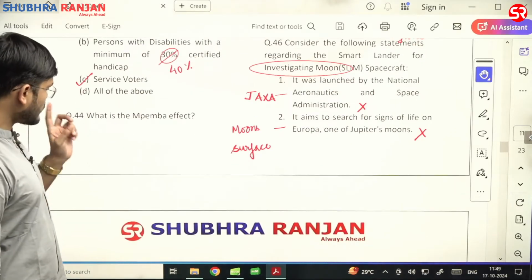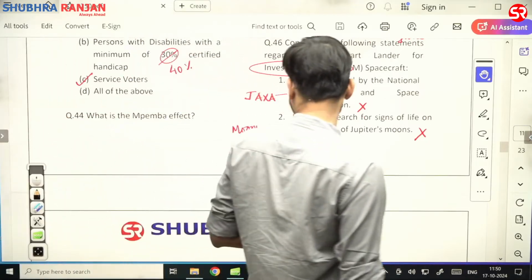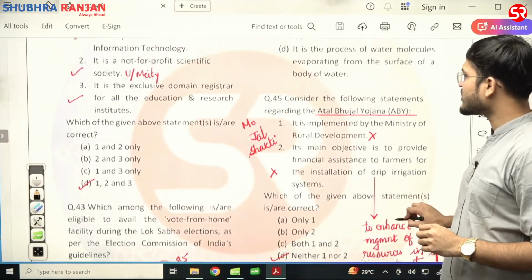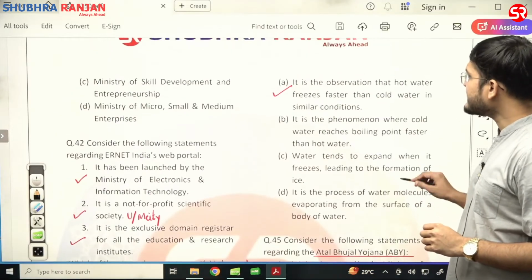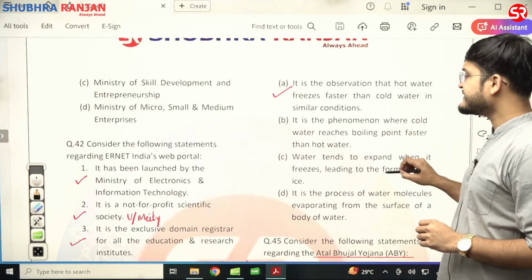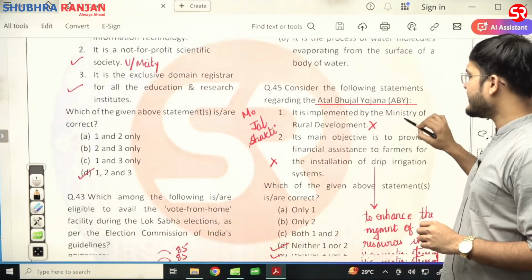Now question number 44, that is the Mpemba effect. The Mpemba effect is an observation that hot water freezes faster than cold water in similar conditions. A is the right answer.